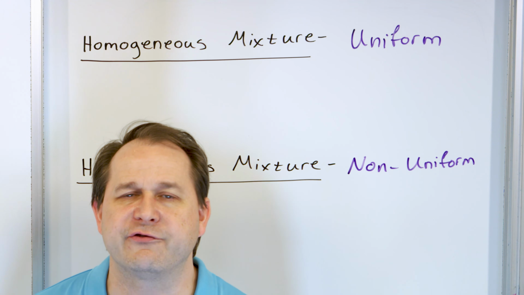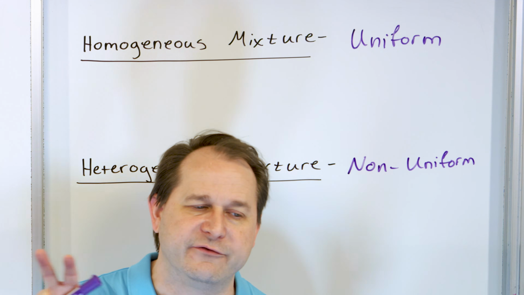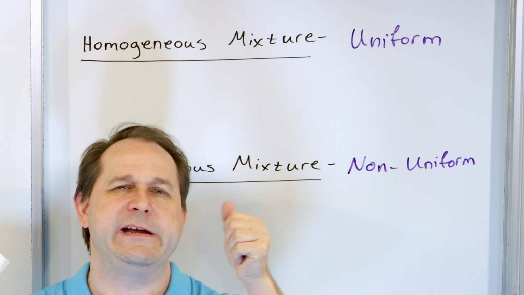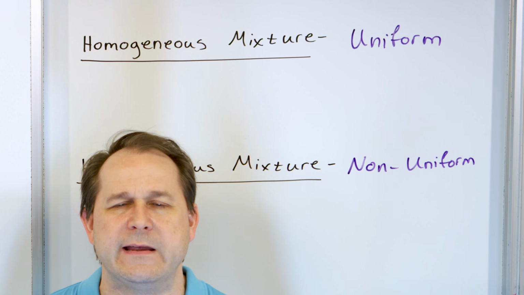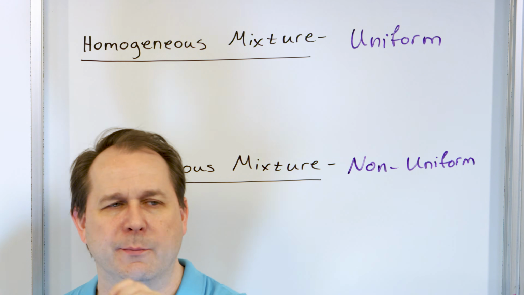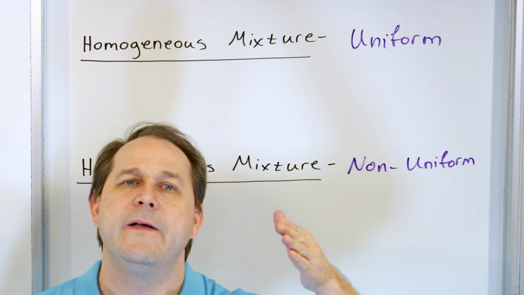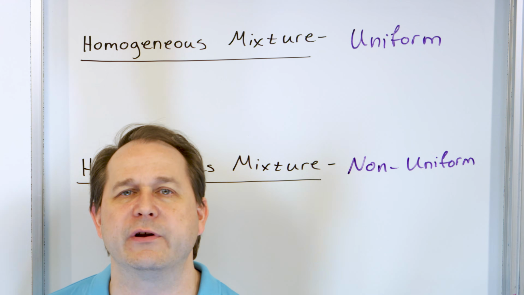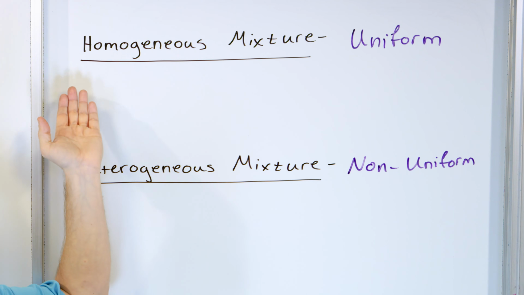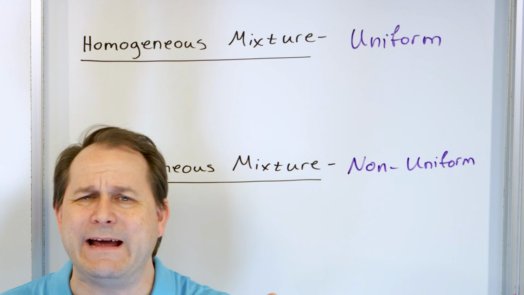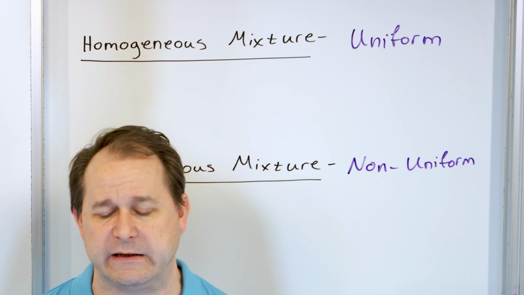And then, of course, you can contrast that with a situation where you take dirt, you take some sand, put it in a bucket, shake it, put it in a machine that shakes it for like 2 hours. And then if you take it out, if you sample any little part of that container, you're going to find the same composition of the sand, the dirt, whatever it is that's in there. And that is a homogeneous mixture. Homogeneous meaning uniform, or all the same throughout, is what that means, basically.